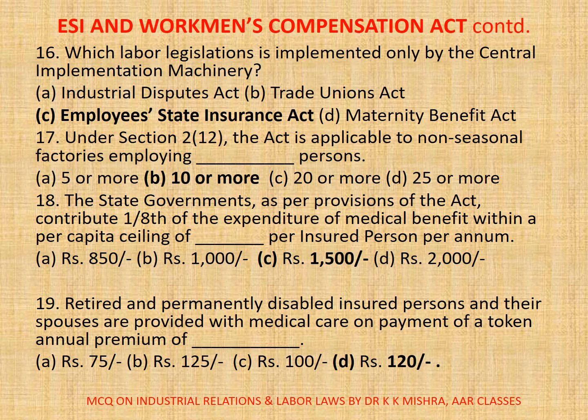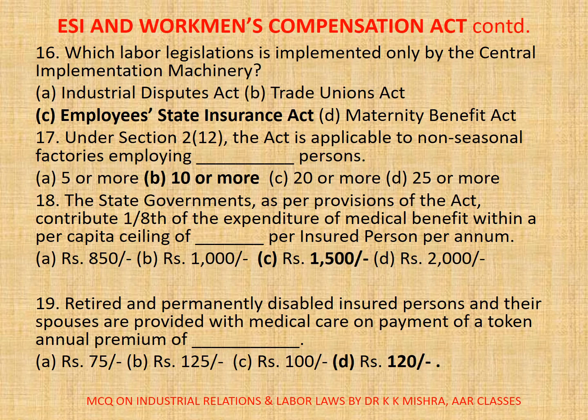Question number 17. Under section 2 clause 12, the act is applicable to non-seasonal factories employing dash persons. A. 5 or more, B. 10 or more, C. 20 or more, D. 25 or more. Correct option is B.